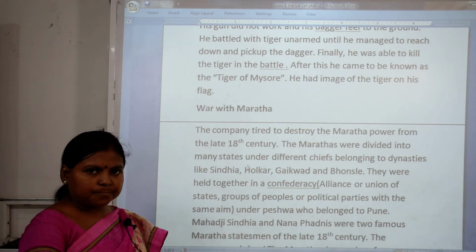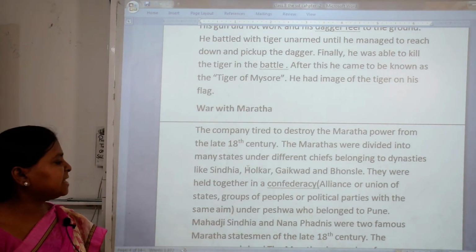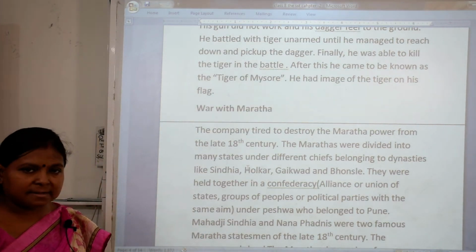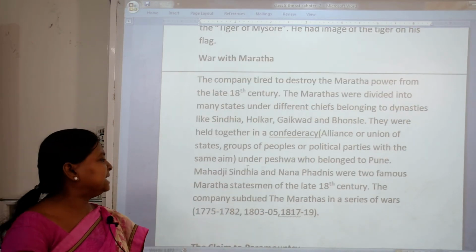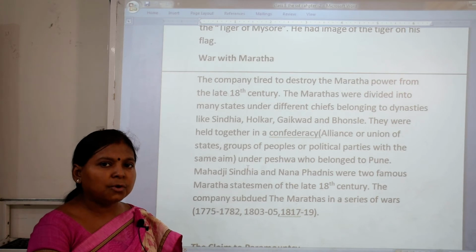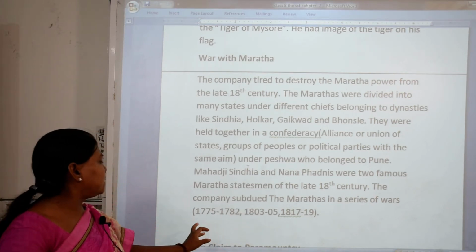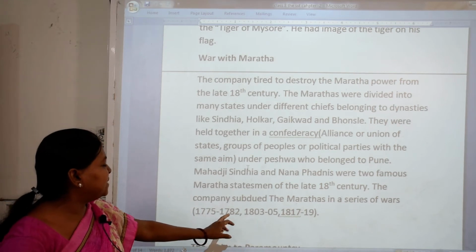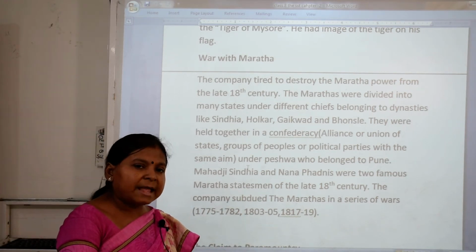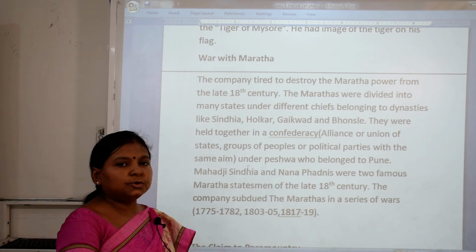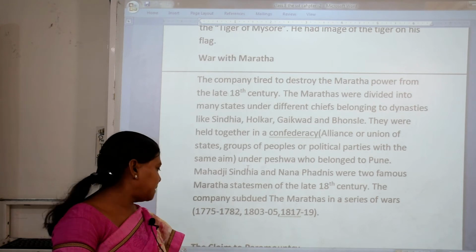Under the Peshwa, who belonged to Pune, Mahadji Sindhia and Nana Phadnavis were the two famous Maratha statesmen of the late 18th century. And the company subdued the Marathas in a series of wars: 1775 to 1782, 1803 to 1805 and 1817 to 1819. So in this way they fought the wars with the Marathas.